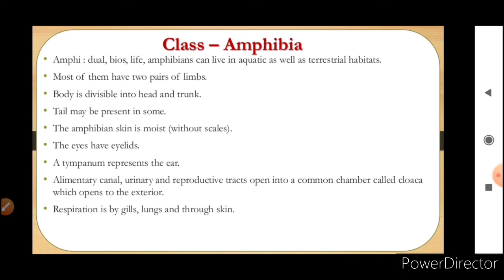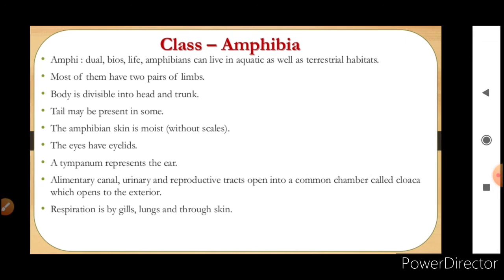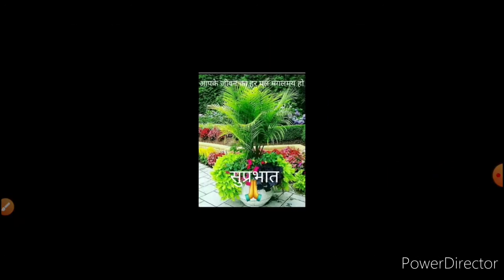So Amphibia are animals which live in aquatic as well as terrestrial habitats. Most of them have two pairs of limbs. Body is divisible into head and trunk. Tail may be present in some. The amphibian skin is moist, that is without scales. The eyes have eyelids. A tympanum represents the ear. Alimentary canal, urinary and reproductive tracts open into a common chamber which is called cloaca, which opens to the exterior. Respiration is by gills, lungs and through skin.